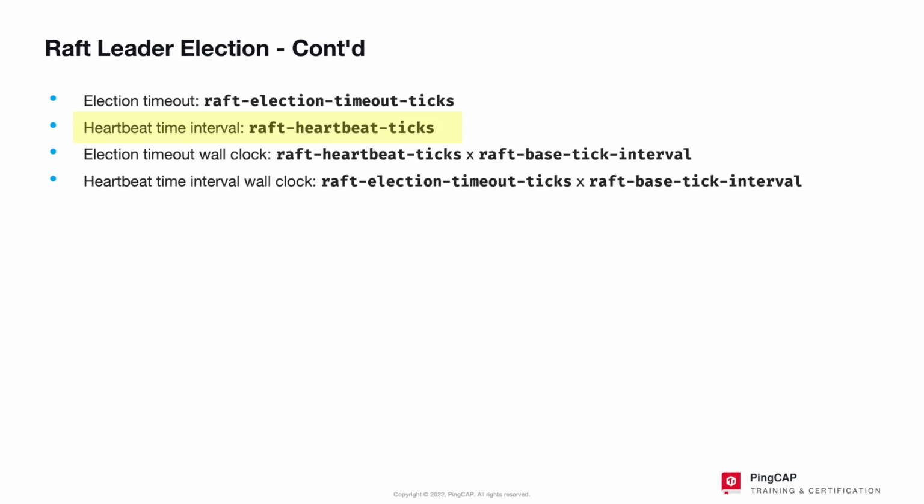Note that the raft-election-timeout-ticks and raft-heartbeat-ticks parameters are all expressed by the number of ticks. So how long is a tick? The time corresponding to one tick is indicated by the parameter raft-base-tick-interval, and its default value is 1 second.